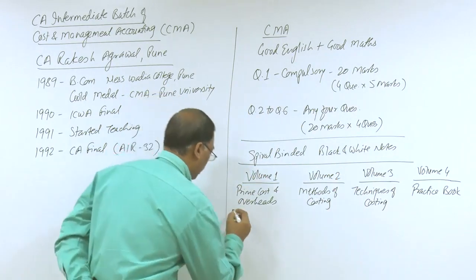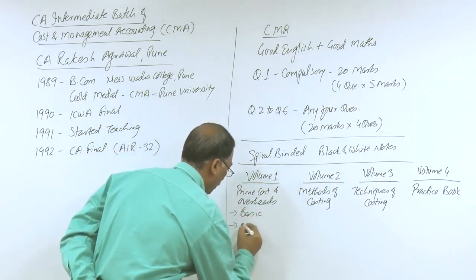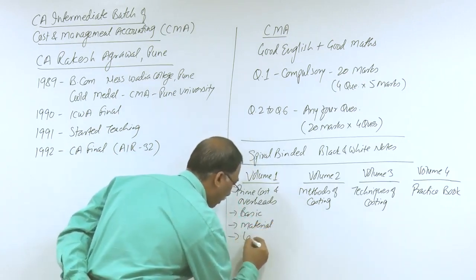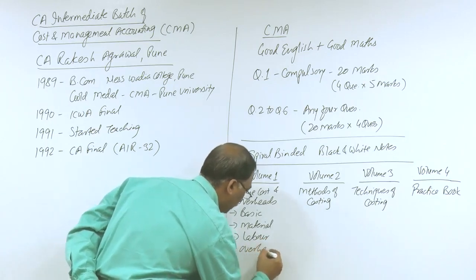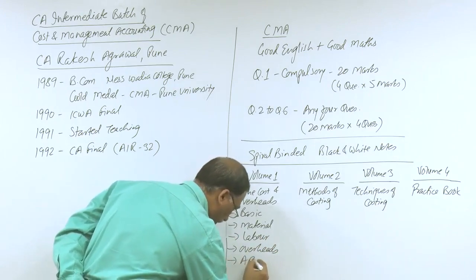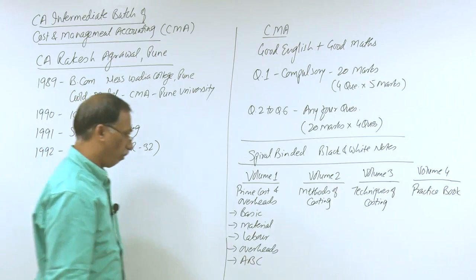Volume 1 consists of certain chapters called basic concepts, material cost topic, labor cost topic, overheads and activity based costing. These are the chapters covered in the first volume.